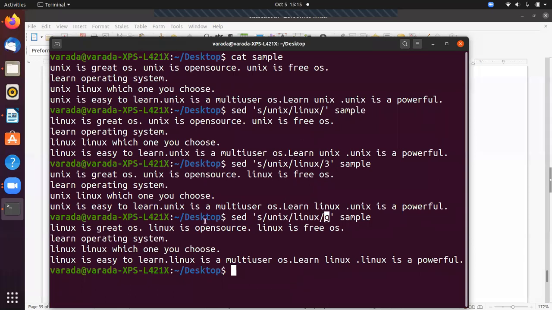Okay, so for example, I want to change only the second and third pattern. Then how?